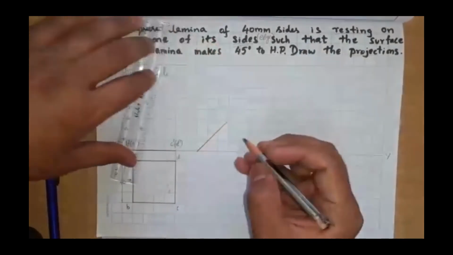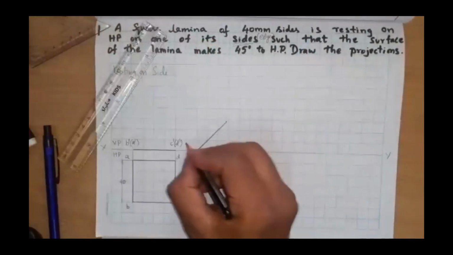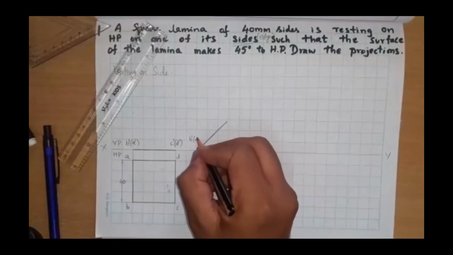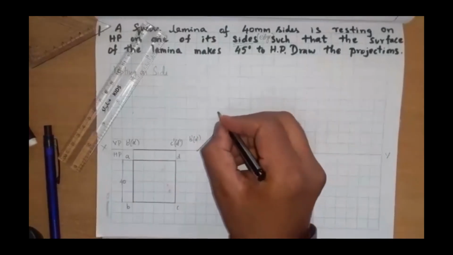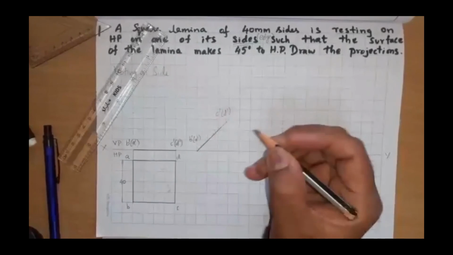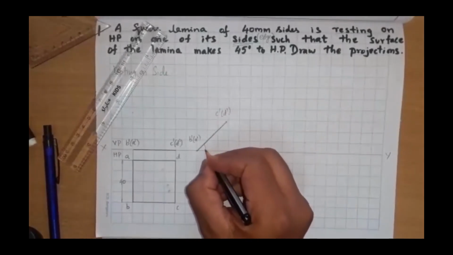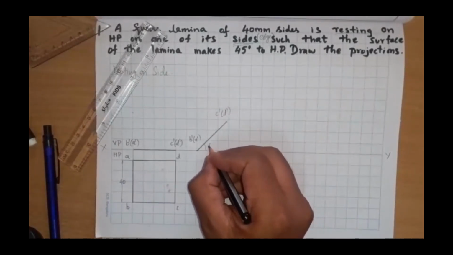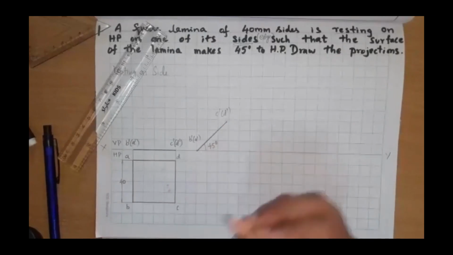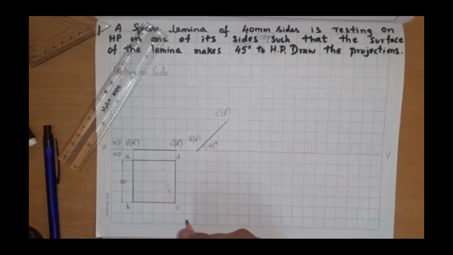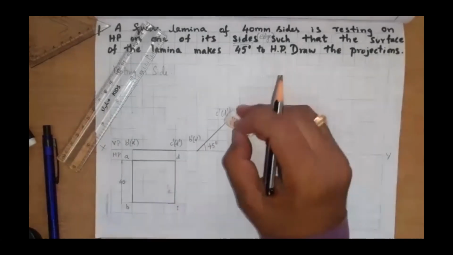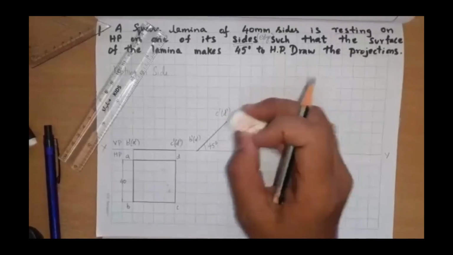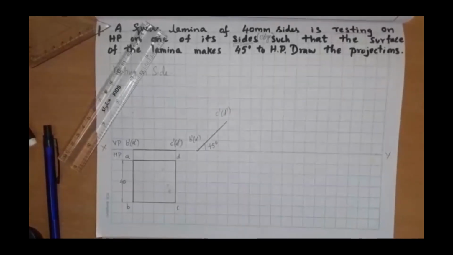new front view, keeping the edge B dash A dash on HP and C dash D dash, which is the whole surface inclined at an angle of 45 degree. I'll erase this extra line. Are you able to understand what I have done now?